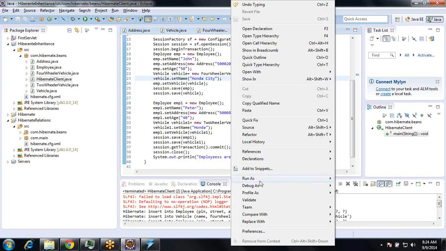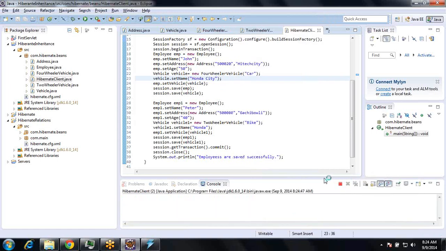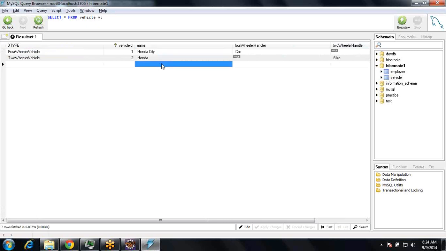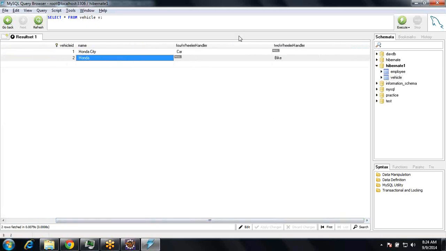Okay, some names, run as. Okay, so these are the vehicle names, the City and Honda. And this is not a good database design as per database standards. If you talk about database, it's not a good database design.